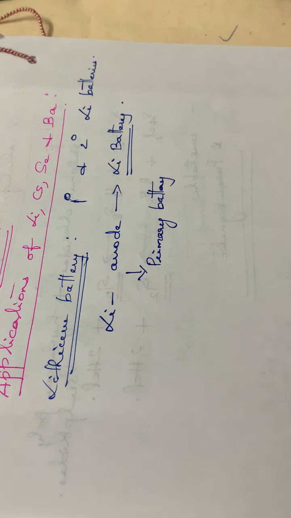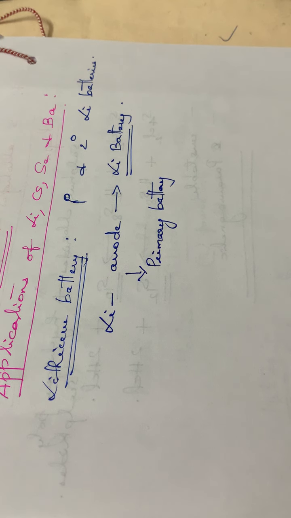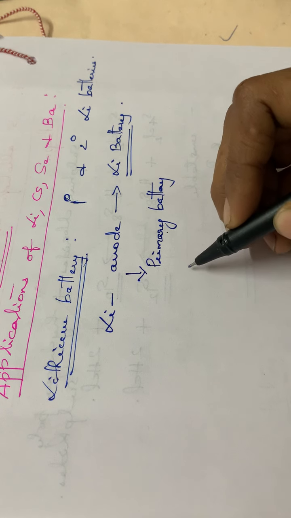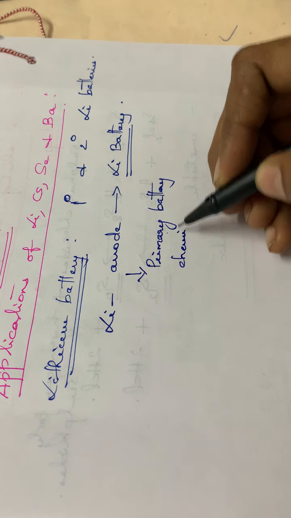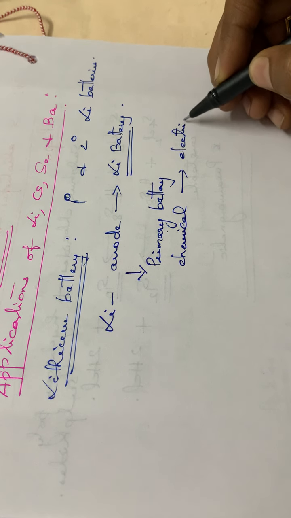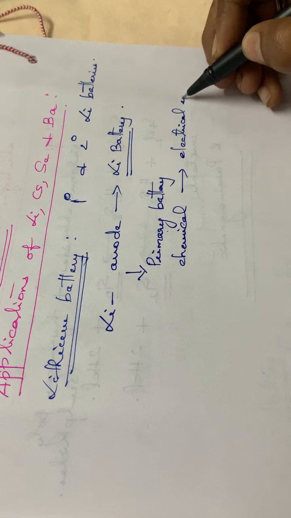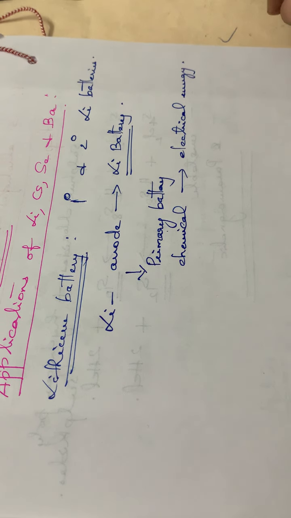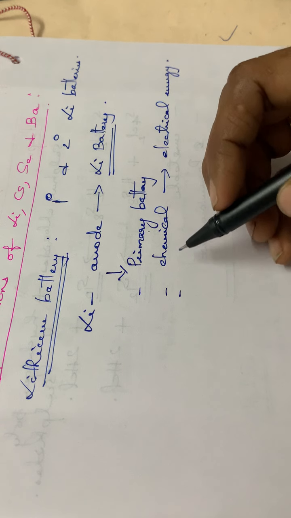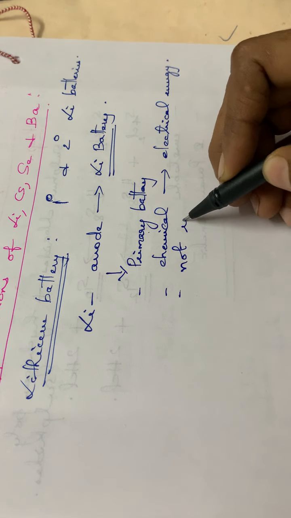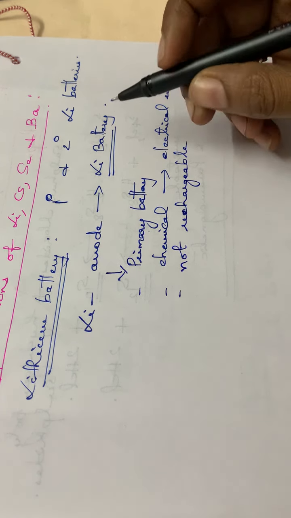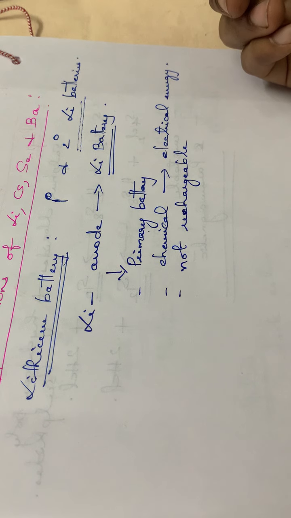And also these primary batteries produce electricity by a chemical reaction. Chemical energy is converted to electrical energy in the case of primary lithium batteries. One more important point to be noted is that primary lithium batteries are not rechargeable. But in the case of secondary lithium batteries, they are rechargeable.